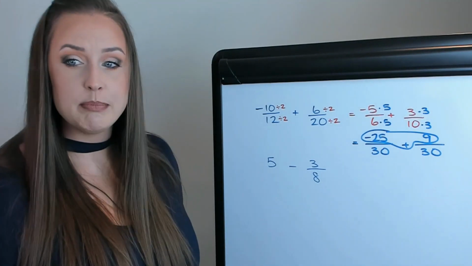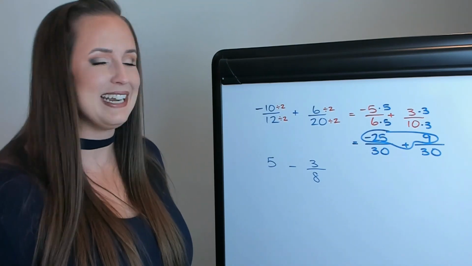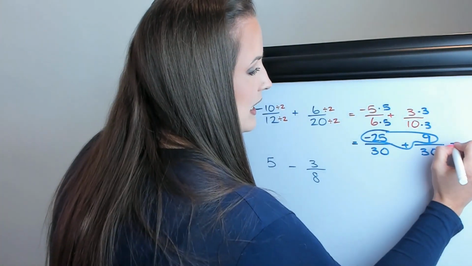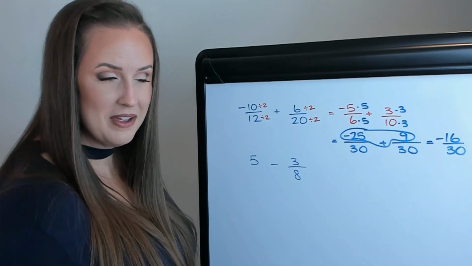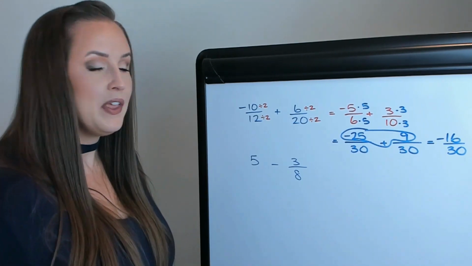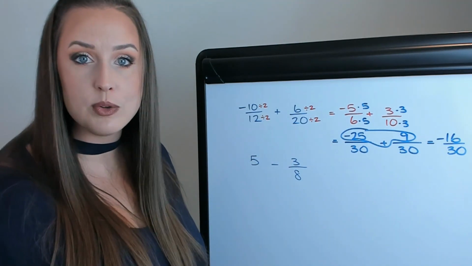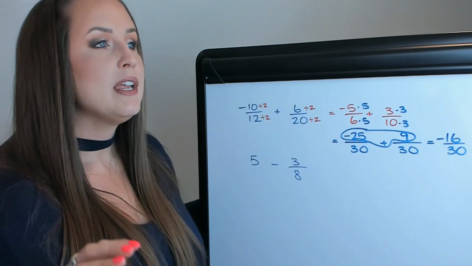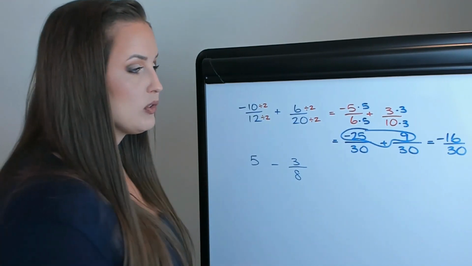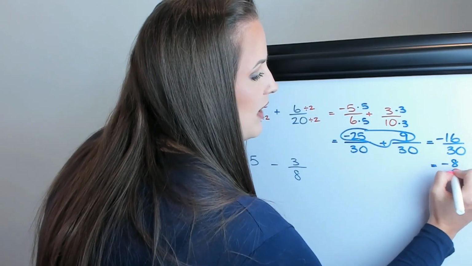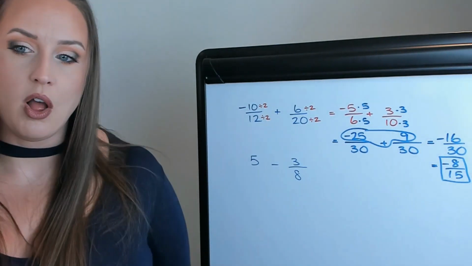So negative 25 plus 9, that's actually going to be negative 16. So this is going to equal negative 16 over 30. The benefit of a movable board here. Now, notice that this is not reduced to lowest terms. We actually need to divide both of those by 2 because our final answer in every fraction problem you ever do needs to be in lowest terms. So let's divide both of those by 2, and we're going to come up with negative 8 over 15 as our final solution on that.